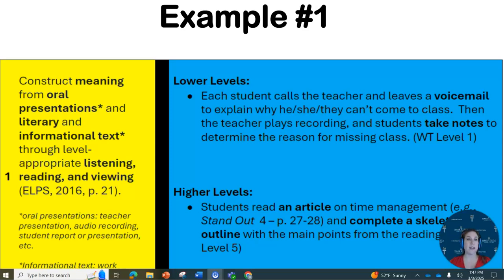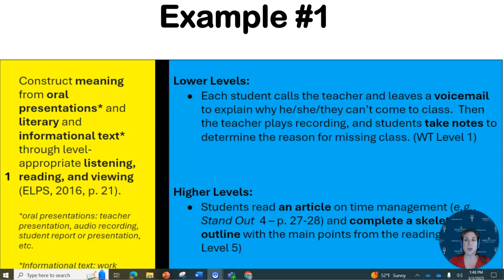First, we're going to take a look at ELPS number 1. And ELPS number 1 says to construct meaning from oral presentations and literary and informational texts through level appropriate listening, reading, and viewing. So, what does this look like in action? In our lower level activity, we have students calling teachers to leave a voicemail to explain why they cannot come to class. Then the teacher will play the recording for the class, and the students will take notes to determine why this person is missing class.